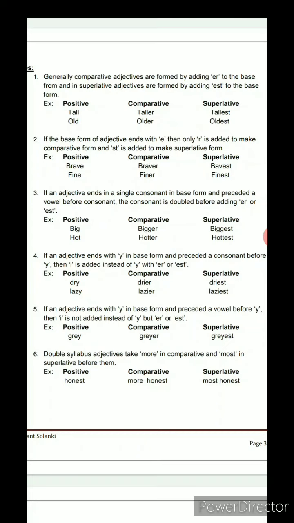Here the examples are given also. In the positive we have honest, in the comparative degree more honest, and in the superlative degree it becomes most honest. There are many words in which we use more and most. Like I said earlier, beautiful, and intelligent is also a double syllabic word. But a similar synonym of intelligent, like clever, is a single syllabic word.